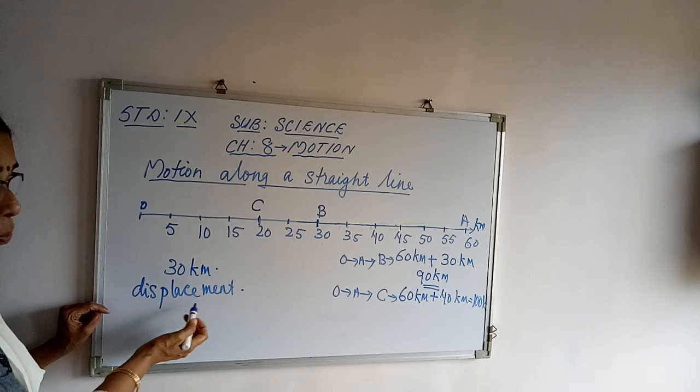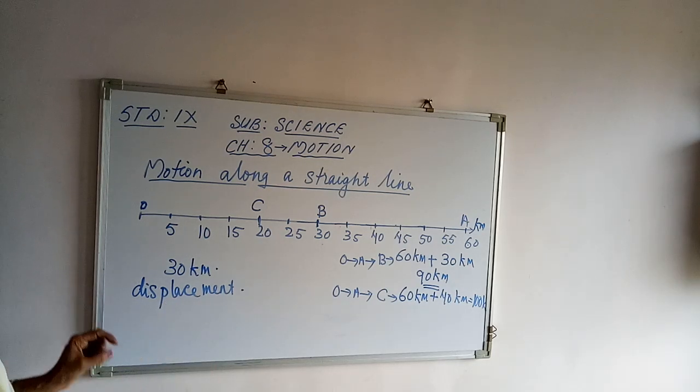But to measure displacement, we need both the magnitude and also the direction. That's one of the differences between distance and displacement. Distance can be explained only by giving the magnitude or the numerical value. But displacement, to explain it completely, we need both magnitude and direction.